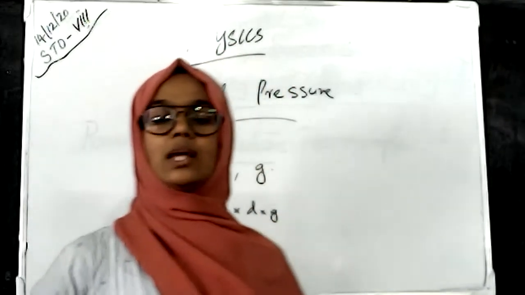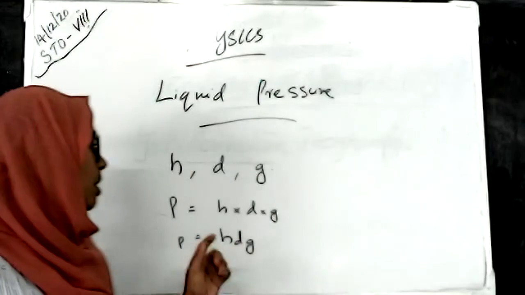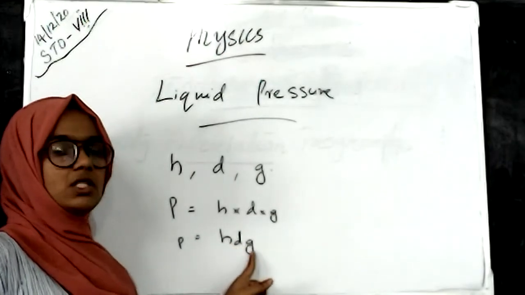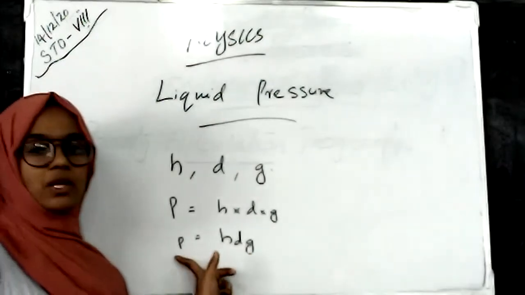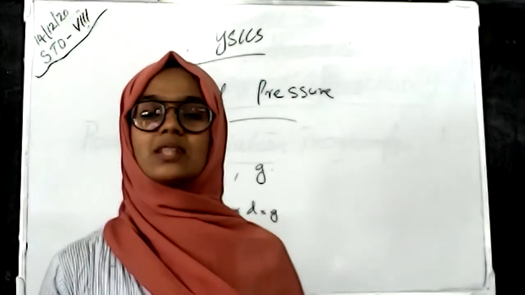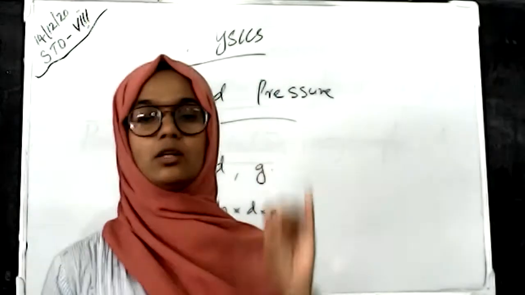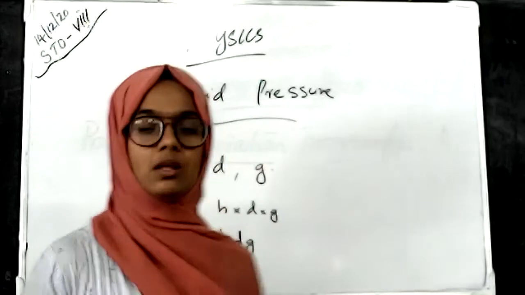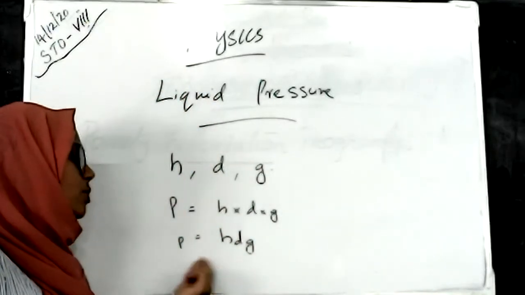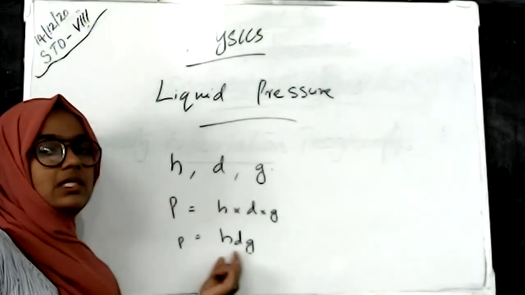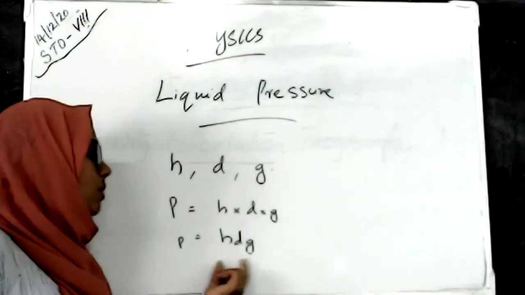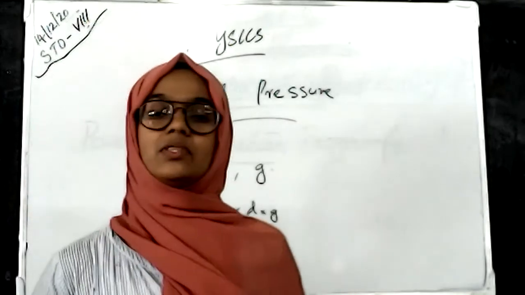So this is the relation connecting the height of the liquid column, the density of the liquid, gravitational force, and liquid pressure. Liquid pressure depends on two factors, the height of the liquid column and the density of the liquid. And the relation connecting liquid pressure is P = HDG. Here H is the height of the column, D is the density of the liquid, and G is the gravitational force.